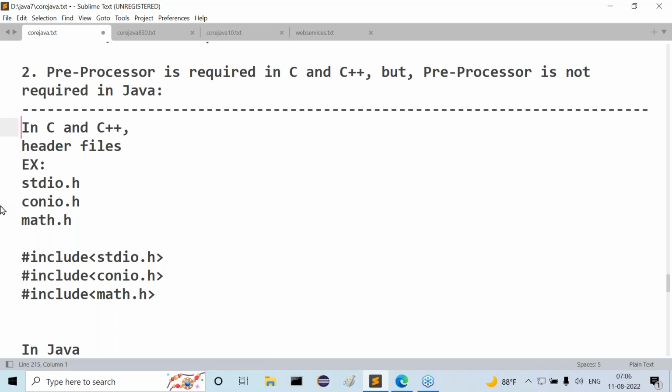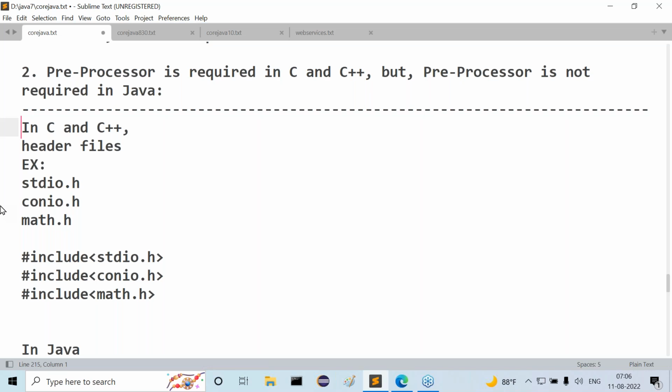When we execute that, we are able to get some results. But in the compilation, 4 phases are available. What are the 4 phases? First one is preprocessor, second is compiler, third is assembler, next is loader link editor. These 4 phases exist.